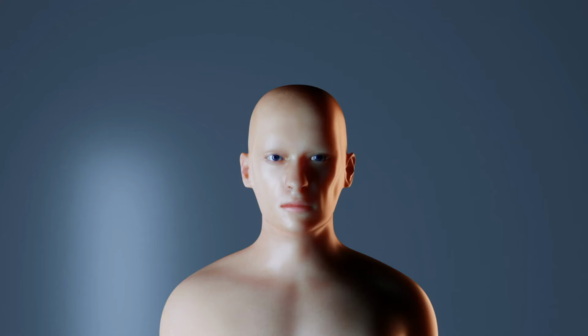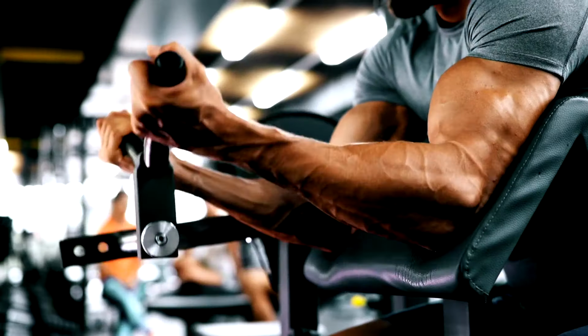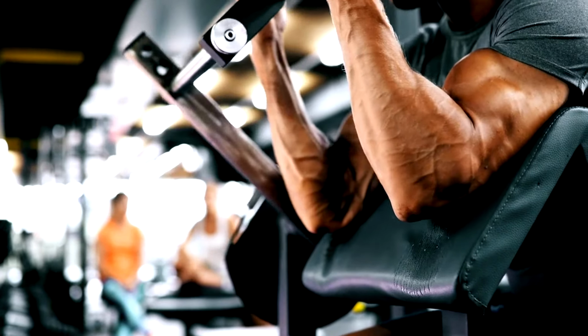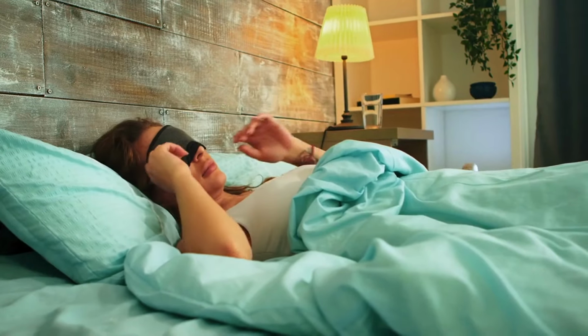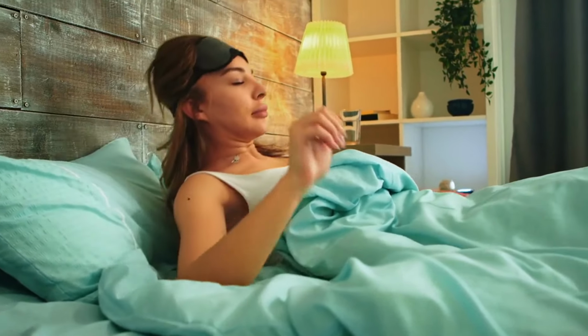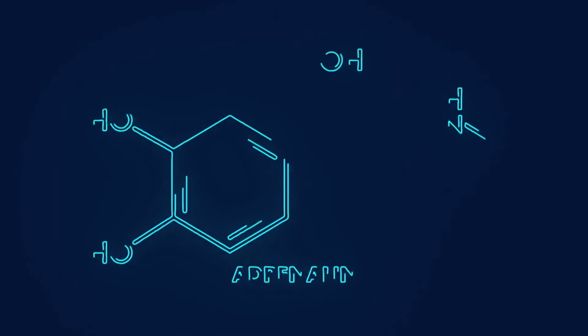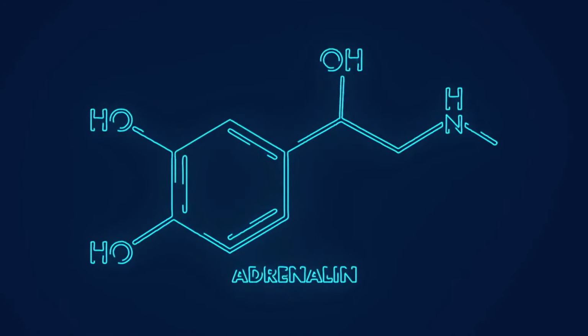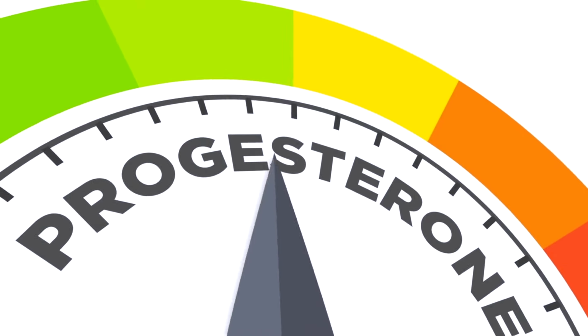Thyroid hormones. Function improves, leading to better metabolic health and energy levels. Growth hormone. Levels normalize, enhancing muscle repair, growth, and overall recovery. Melatonin. Levels stabilize, resulting in better sleep patterns and improved overall rest. Adrenaline and noradrenaline. Balance is achieved, reducing anxiety and promoting cardiovascular health. Progesterone. Levels normalize, improving menstrual health and reproductive function.